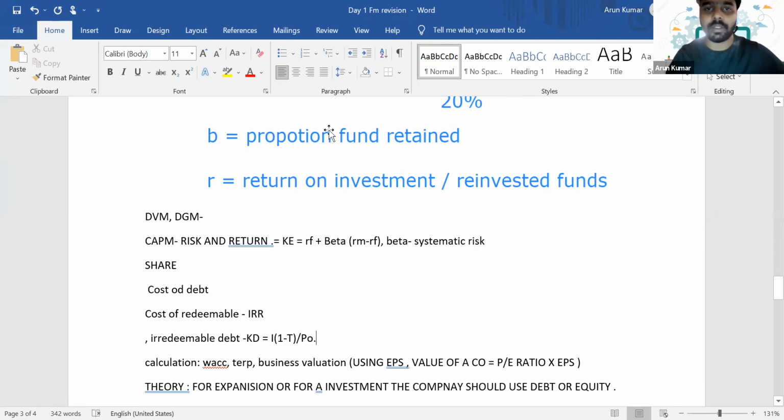Can you reply in the chat, guys? So these are the two different ways in which you can calculate the cost of debt. The cost of debt portion is comparatively easy with respect to cost of equity.